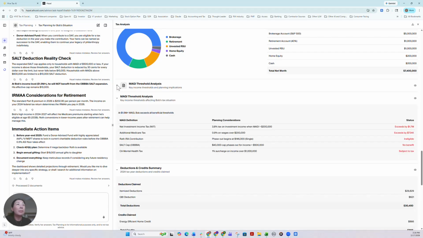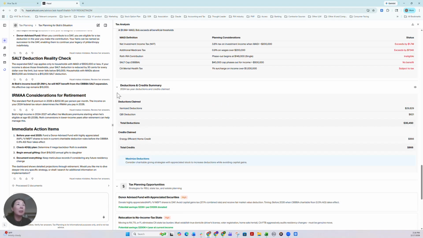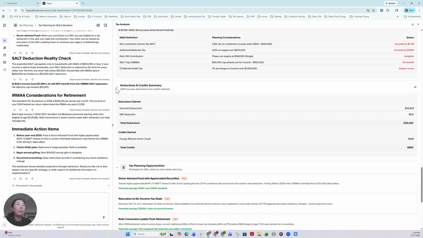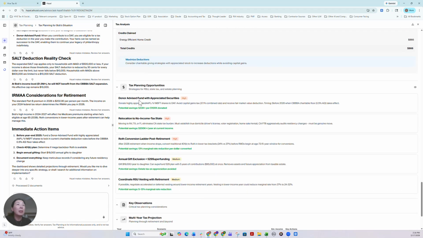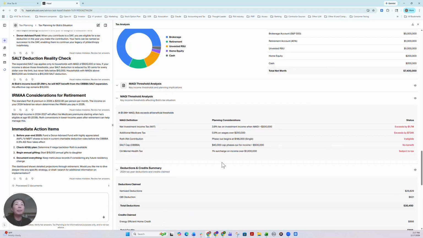MAGI threshold analysis, and deduction credit summary. And then along with several tax planning strategies at a very high level, pretty much just the name of the strategy, like DAF, relocation to no income tax, Roth conversion, annual gift exclusion or 529 super funding, and RSU vesting with retirement. So that's what we got from Hazel AI.